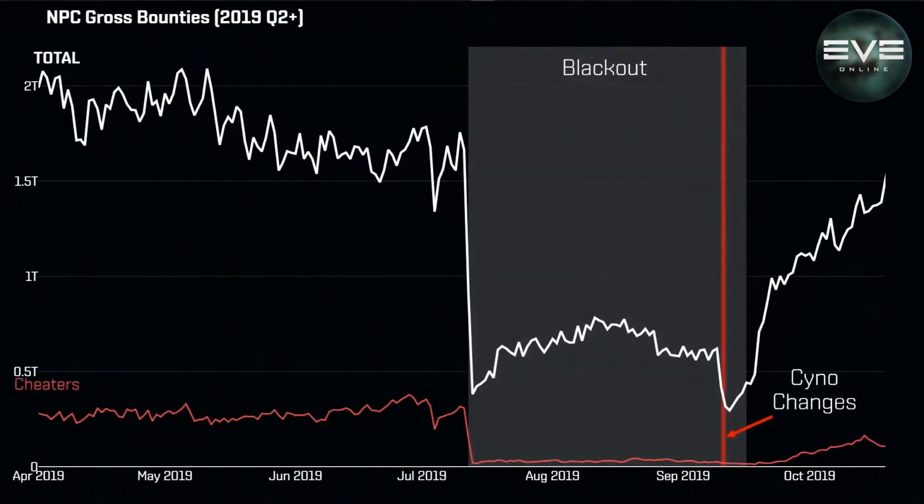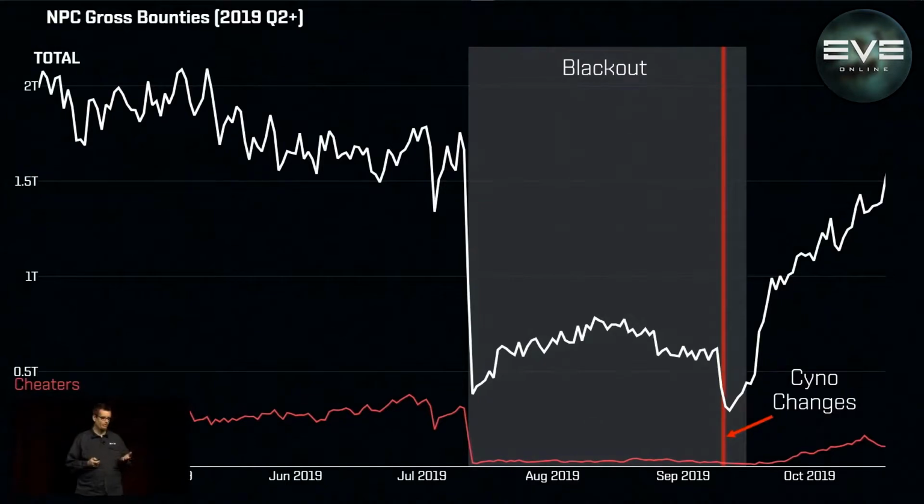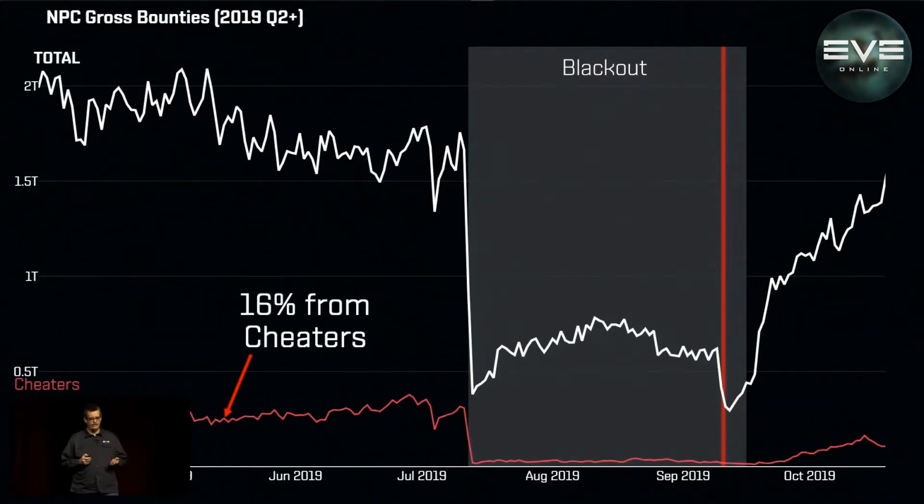You can quite clearly see the Sino changes, the red line there, and you can see the proportion of the economy that is coming from people who we're pretty sure are cheating. In fact, around 16% of the ISK coming from NPC kills is coming from people we think are cheating.